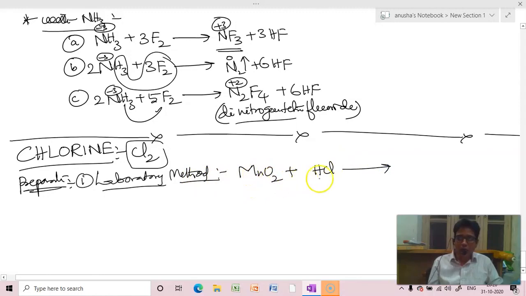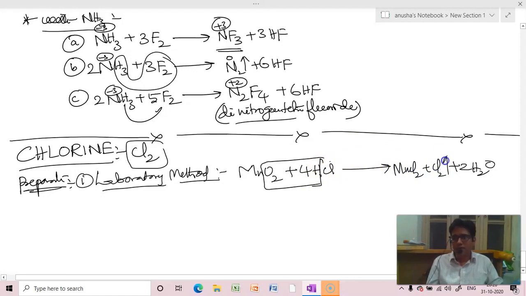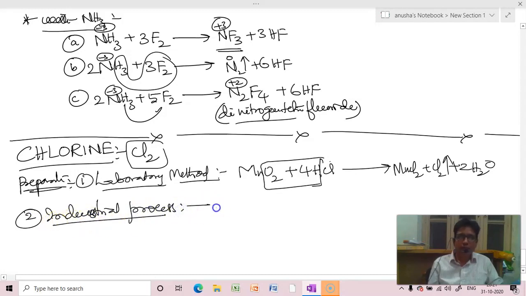First, to remove oxygen in the form of water, 2 oxygens means 2H2O. Means we need 4 hydrogens, so put 4. Then we'll get manganese chloride and chlorine gas. This is laboratory method. Next one is industrial process. This is known as Nelson's cell process.